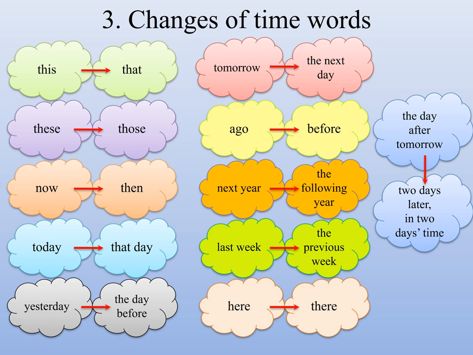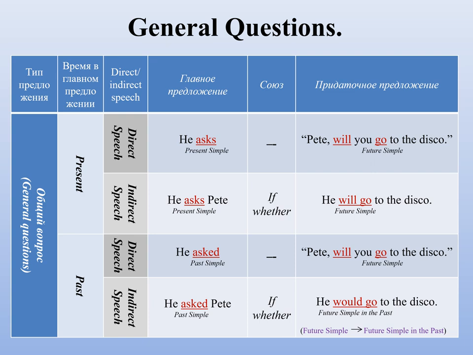The third important change that we have to remember is the change of time words. From this to that, from these to those, from now to then, from today to that day, yesterday to the day before, tomorrow to the next day, ago to before, next year to the following year, last week to the previous week, here to there, the day after tomorrow to 2 days later or in 2 days' time. We learned how to make reported statements.